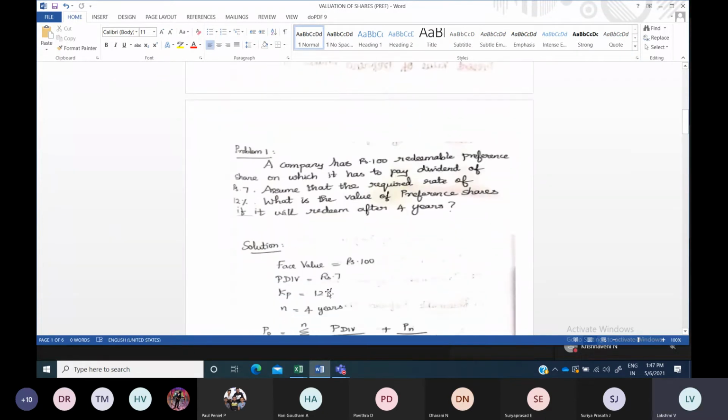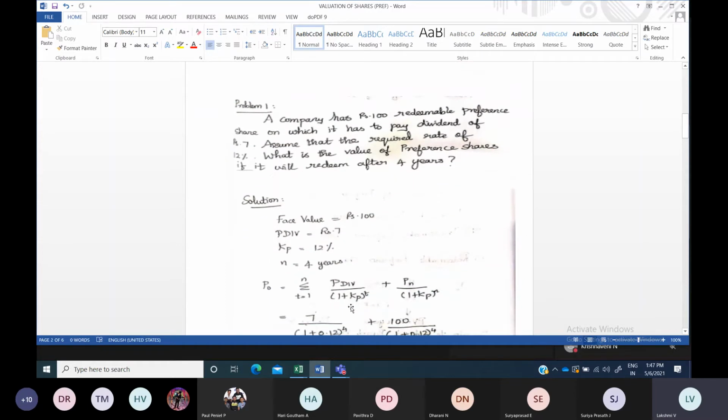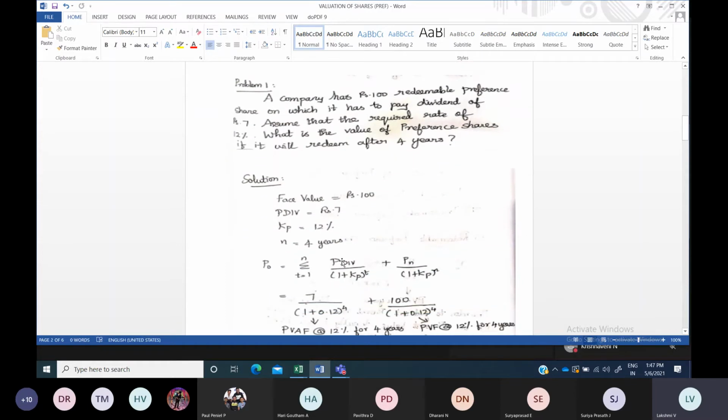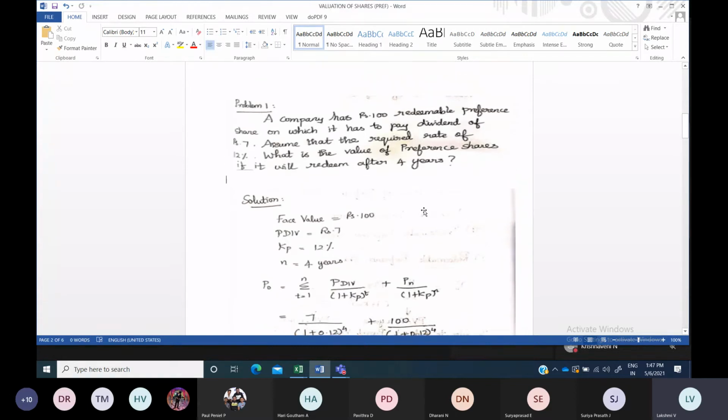See, I have worked everything out here, because I find it difficult to place all the values and powers while writing. So this is our question. A company has a rupees 100 redeemable preference share on which it has to pay a dividend of rupees 7. What is this 100 rupees? It is the face value.